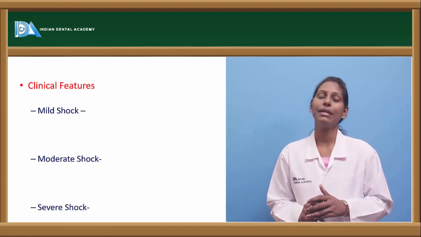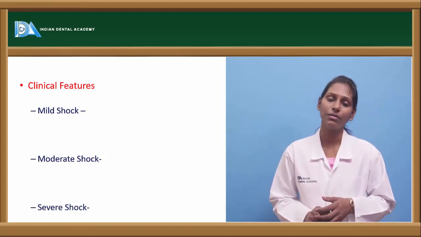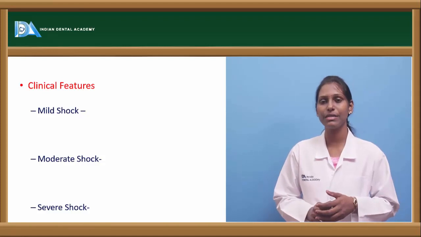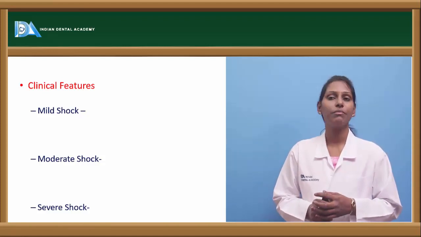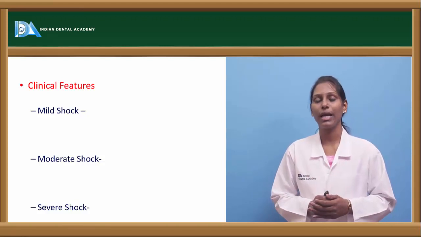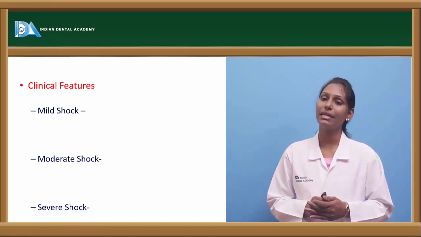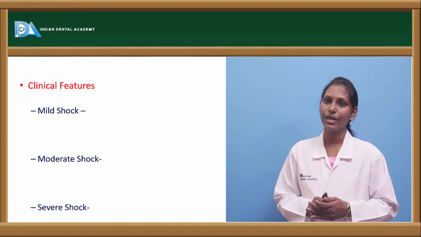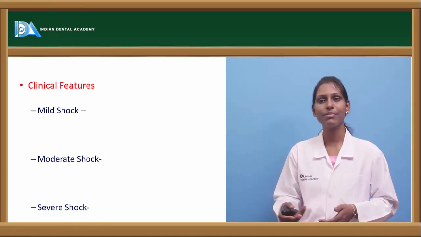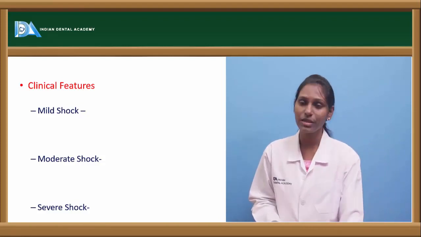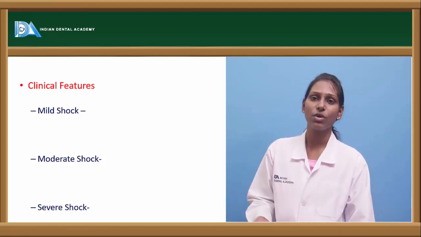If the blood loss is greater than 40%, then patients can enter into severe shock, where the patient can ultimately lead to collapse. There will be less cardiac output, decreased BP, decreased urinary output, and ultimately they can lead into collapse or sometimes death also. So this is about the various clinical features of shock.